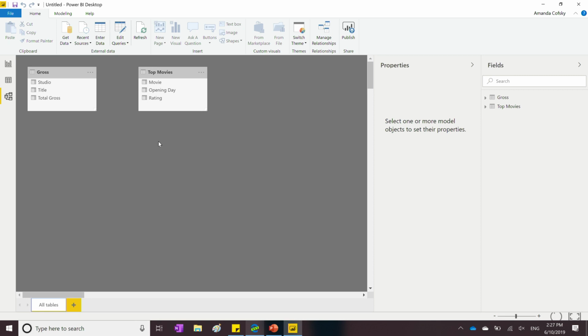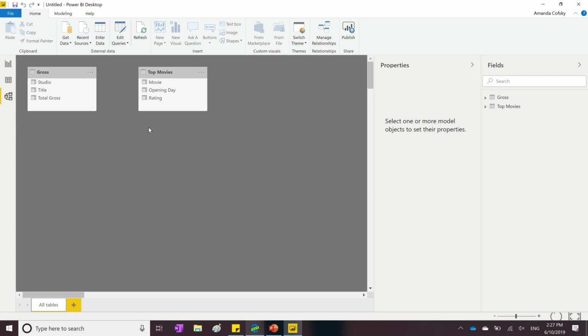This becomes really important whenever you import multiple tables. If you pull in data from SQL Server and a model is defined for you, you'd see all the tables here and the relationships between all of them. Power BI does a really good job of pulling in those relationships if they've already been defined by someone in your company, or if not, we can oftentimes auto-detect relationships as well.